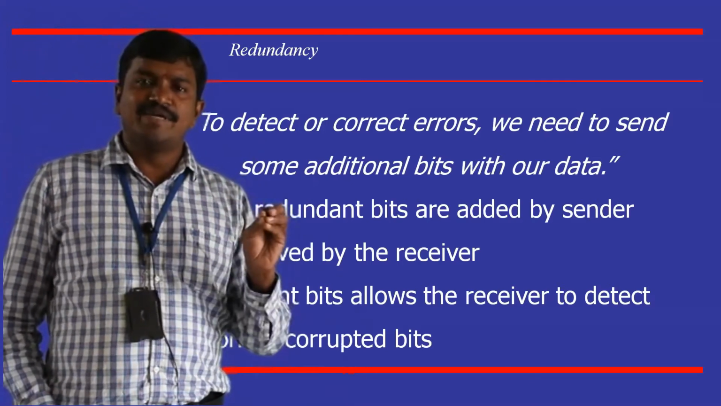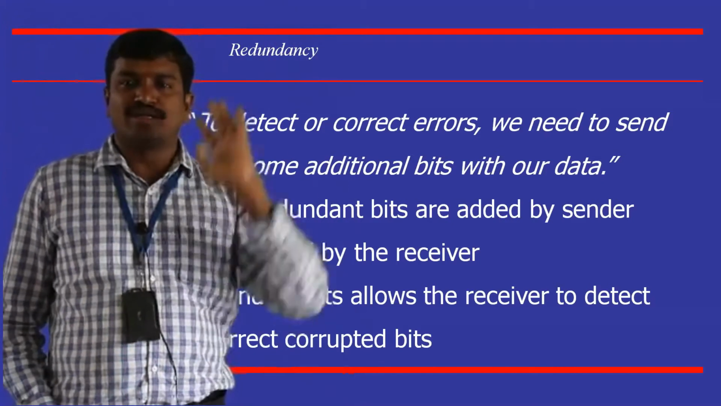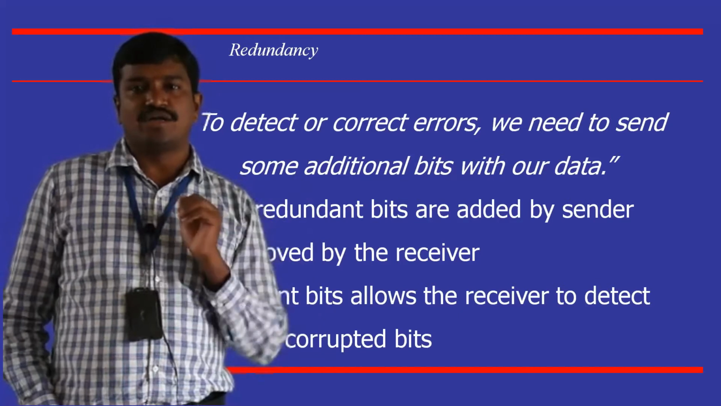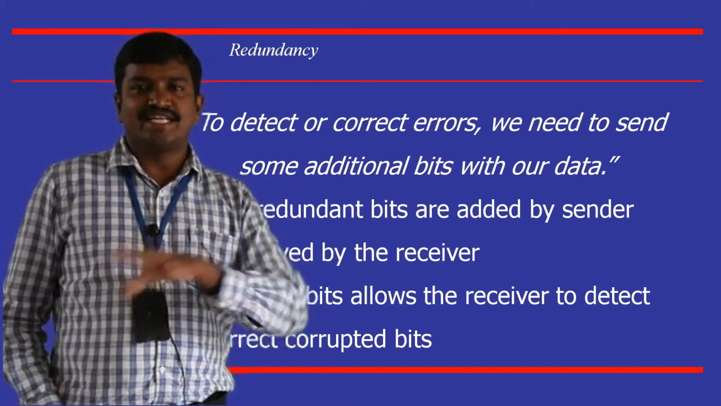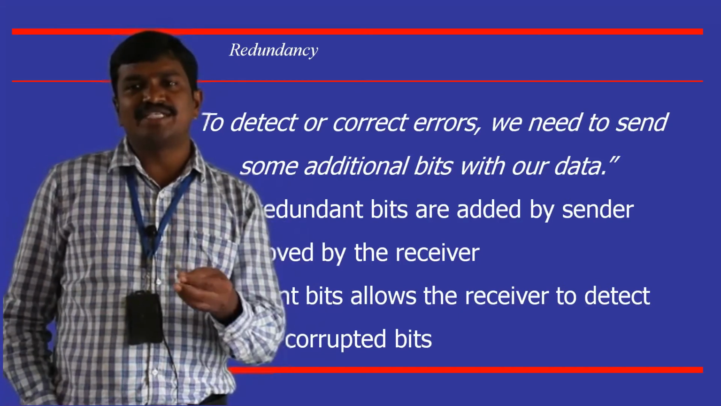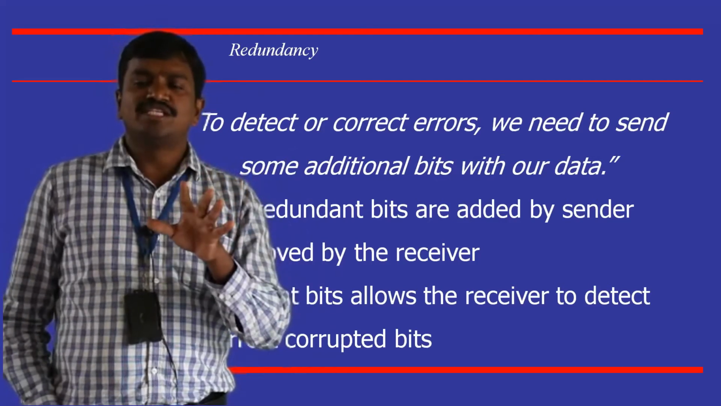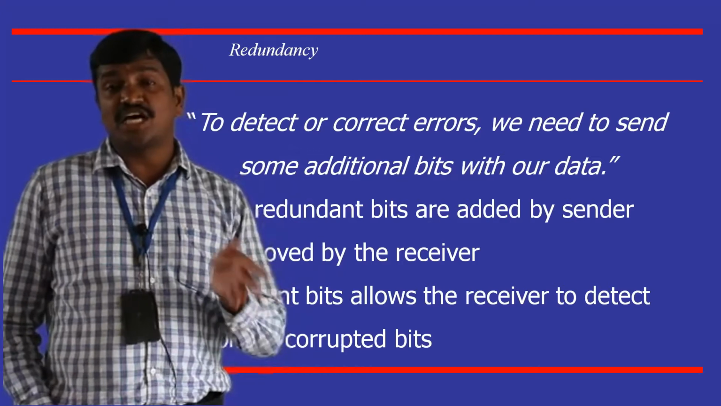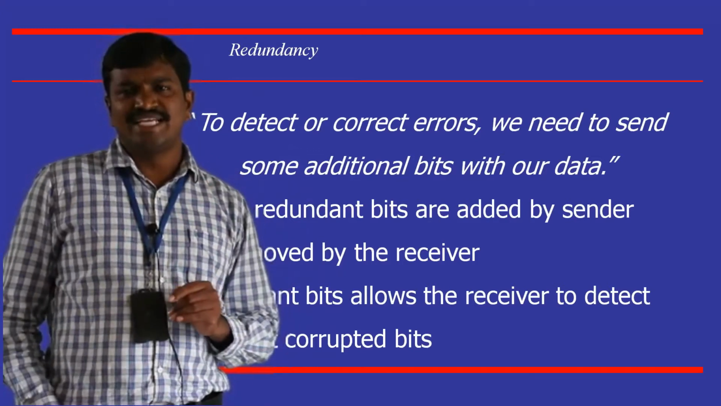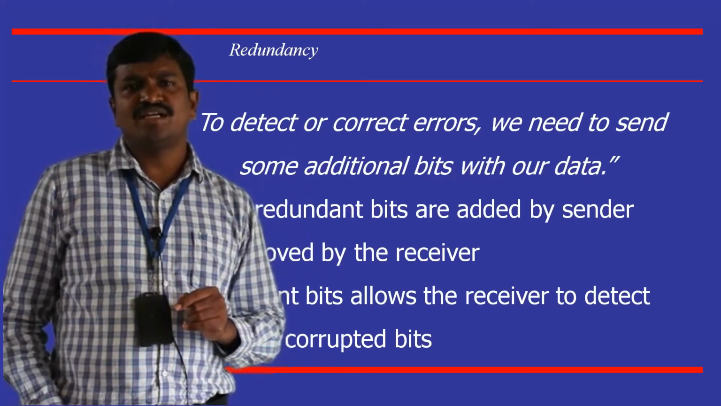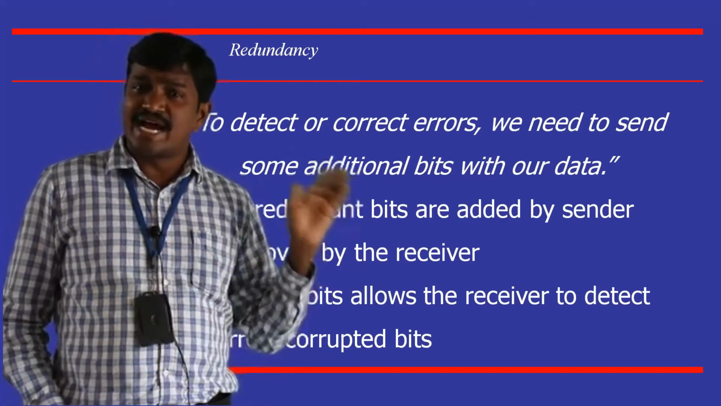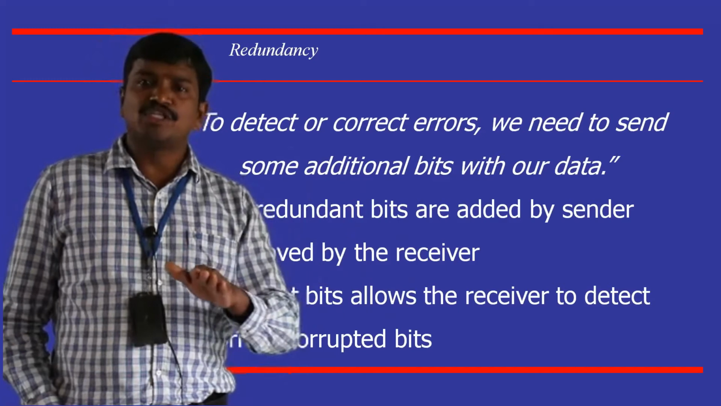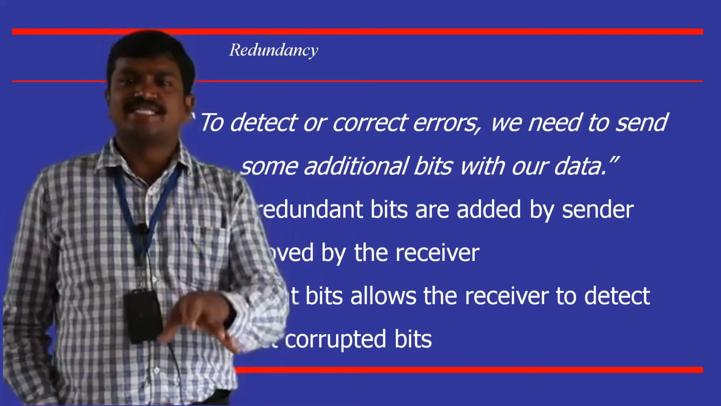And these redundant bits are never transferred to the above layer. They are there only to know whether the data received is correct or not. After realizing that the data is correct, these redundant bits are never sent to the above layer. They are only discarded by the receiver, just like headers are removed at the destination. Headers are added at the sender, but removed at the destination. Those help us to find out whether it is correct or not.